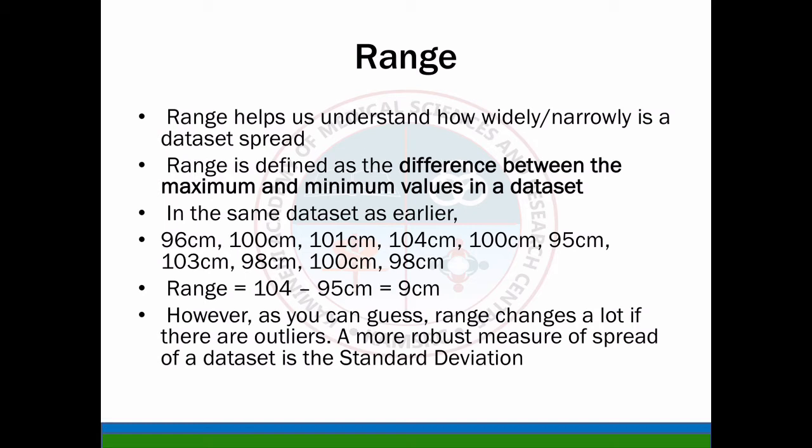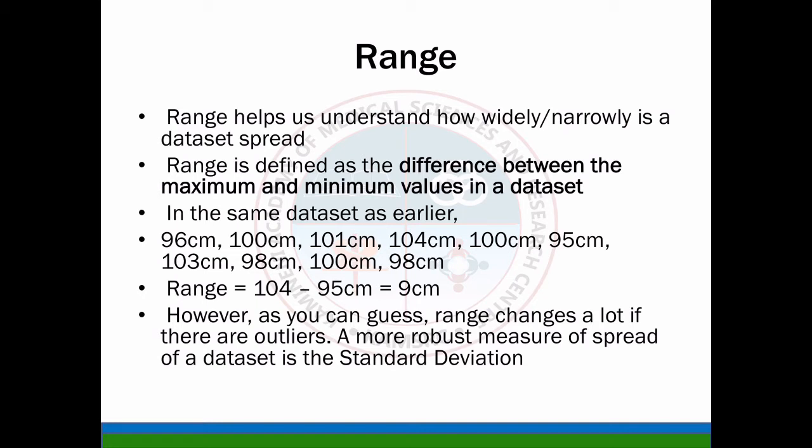Now what is range? Range helps us understand how widely or narrowly the data set is spread. Range is defined as the difference between the maximum and the minimum values in a data set. In the same data set as earlier, range is equal to 104 minus 95, that is 9 centimeters. 104 is the maximum value and 95 is the minimum value.